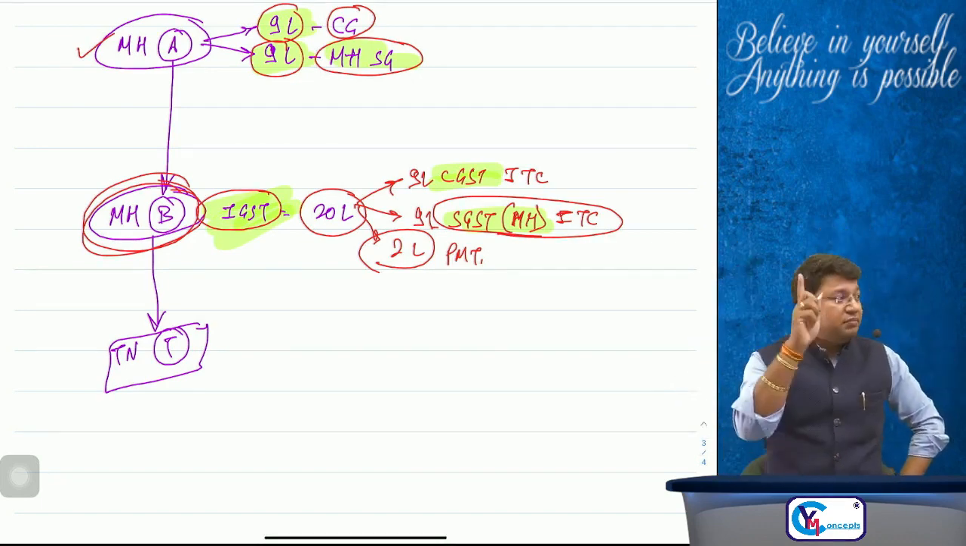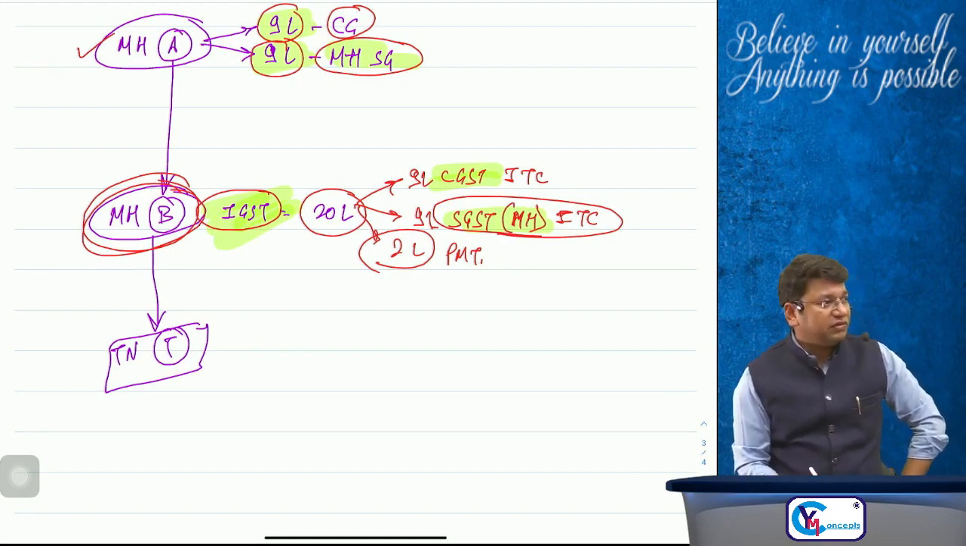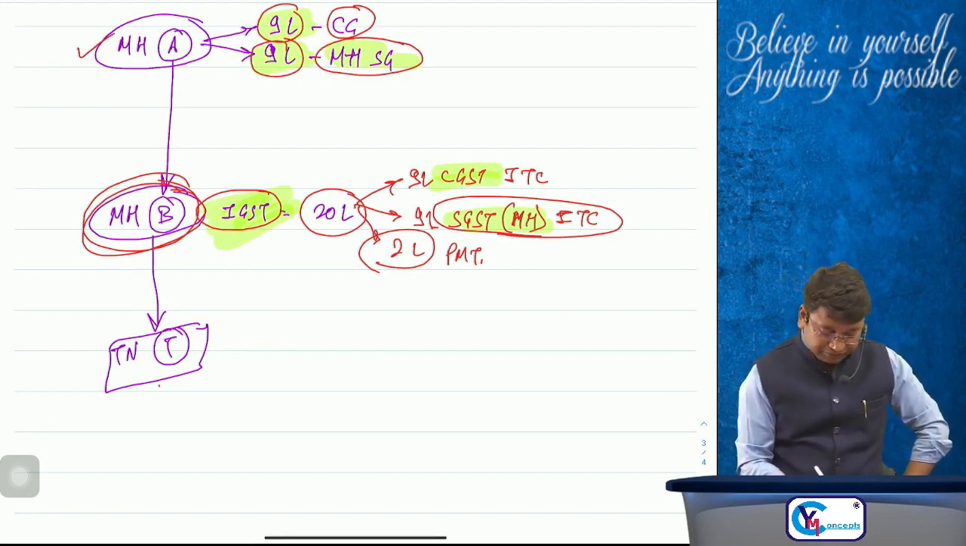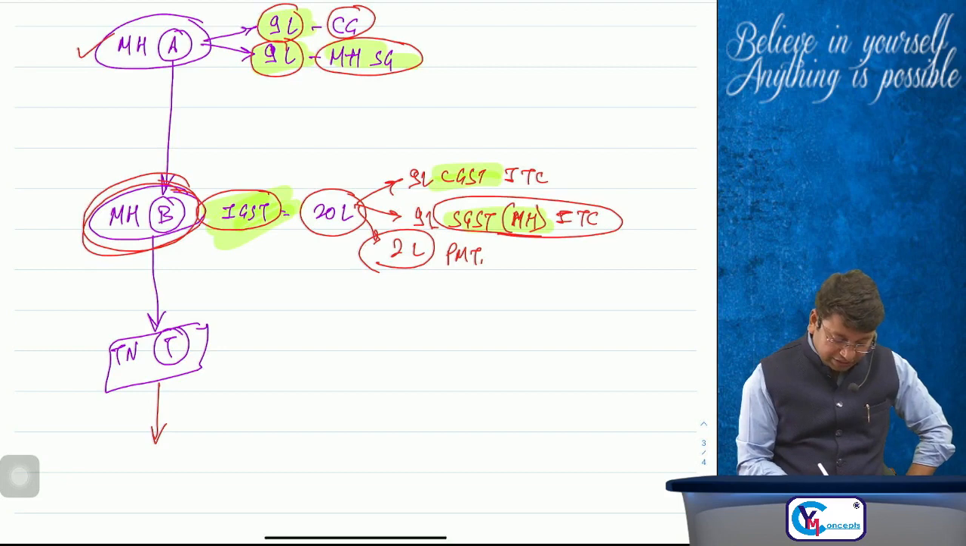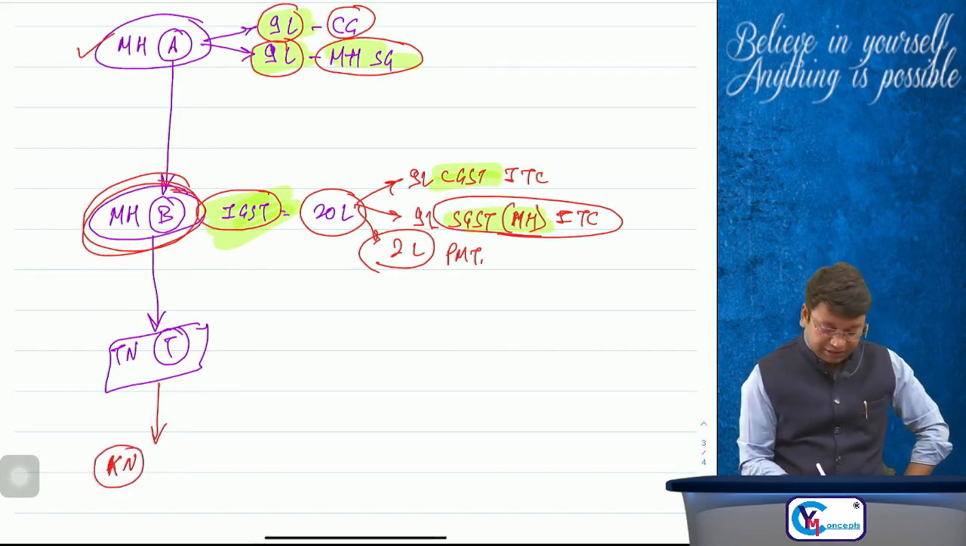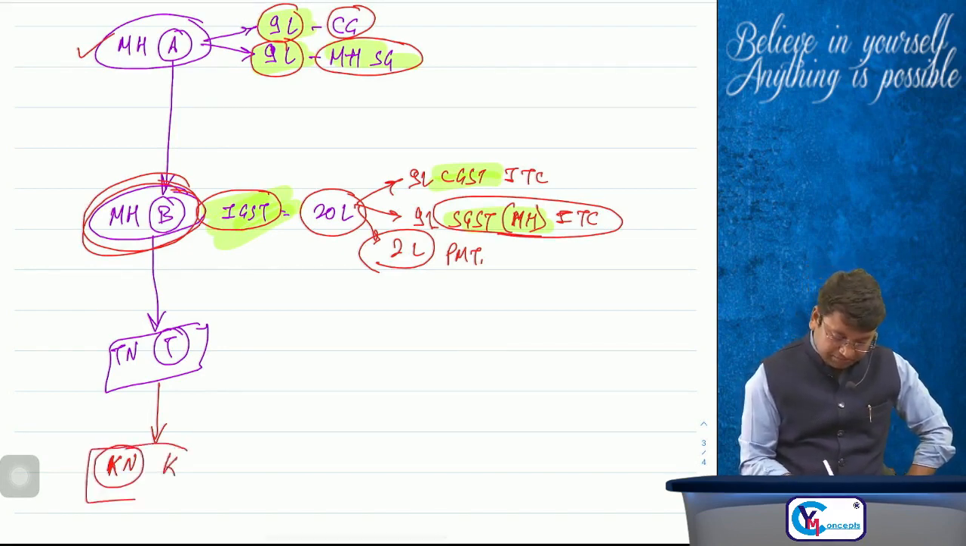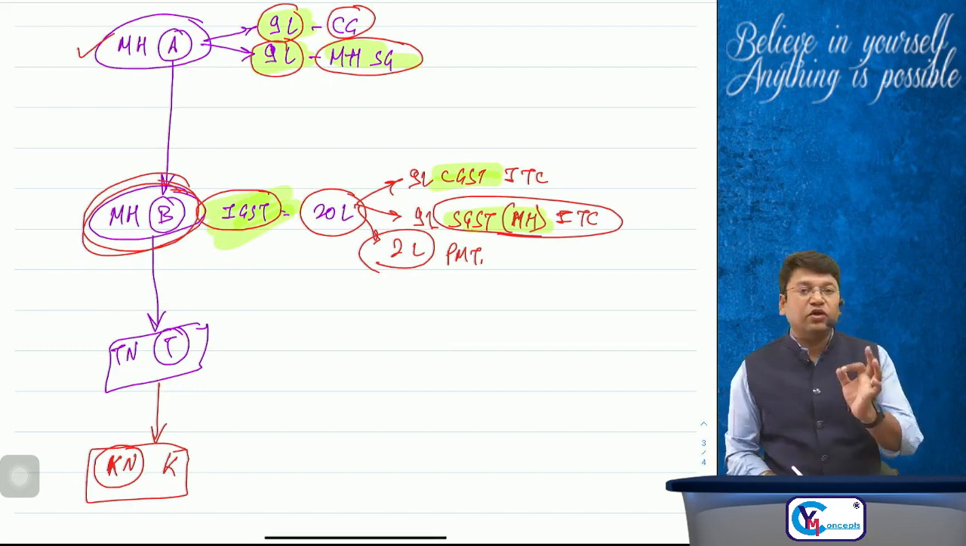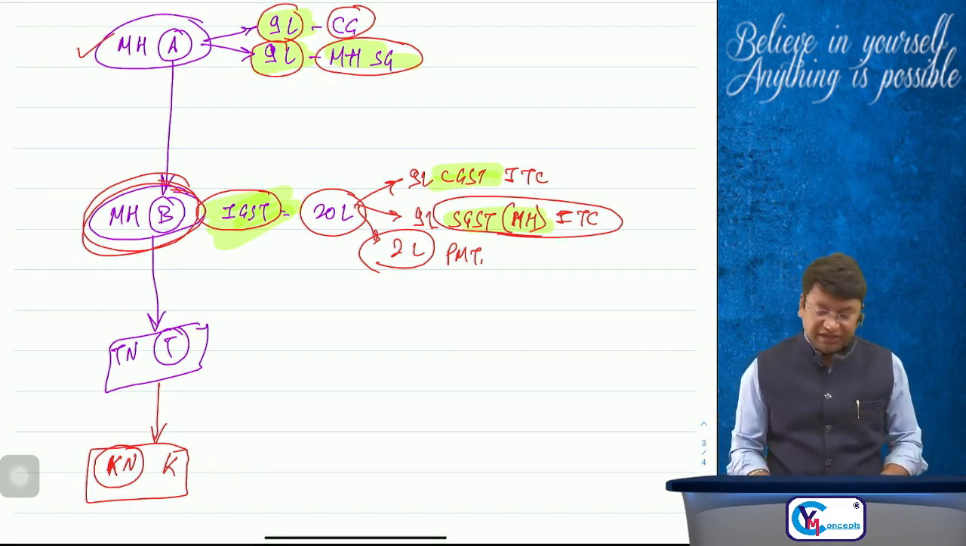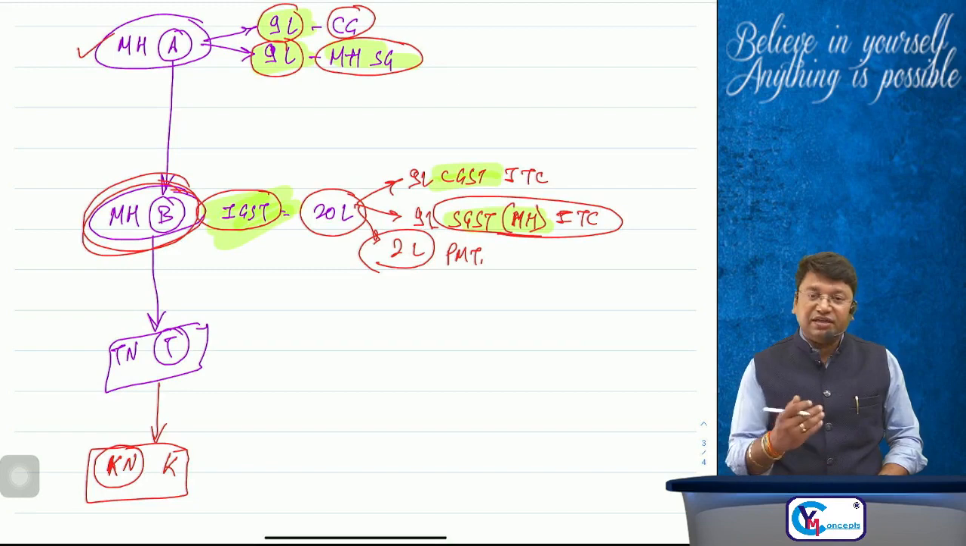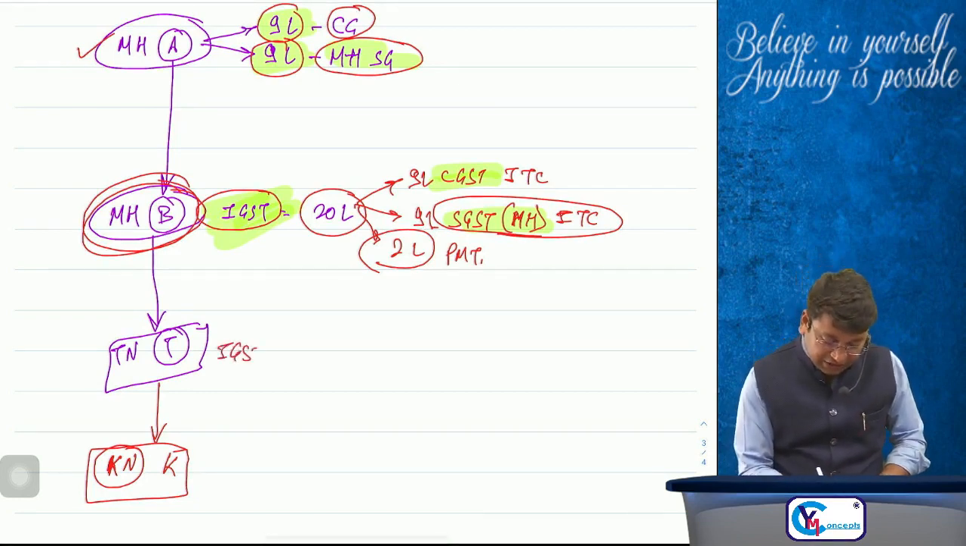Now, Mr. T of Tamil Nadu again suppose sold these goods to a person who is located in Karnataka. Suppose Mr. K is located in Karnataka. Sir, Mr. T has sold the goods to Mr. K in Karnataka. Again, IGST will be charged. Suppose IGST of rupees 25 lakh is charged.